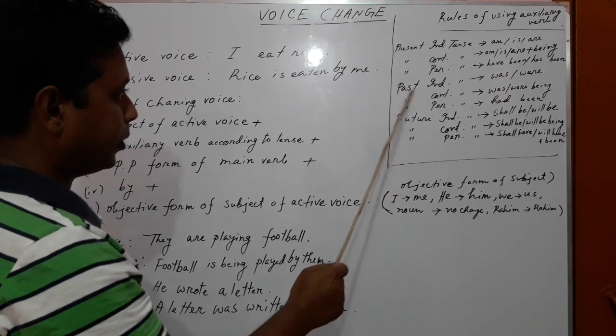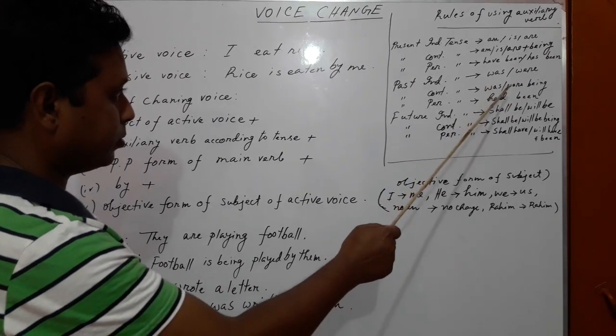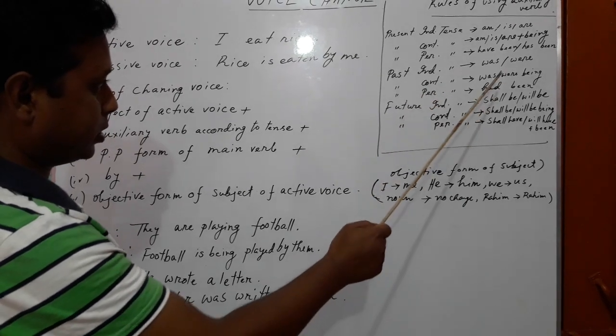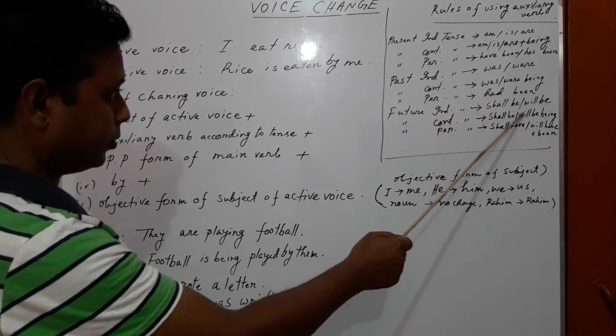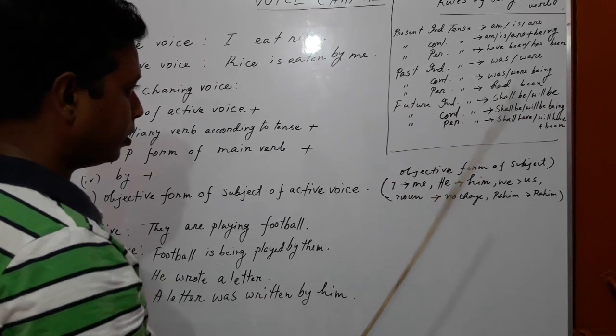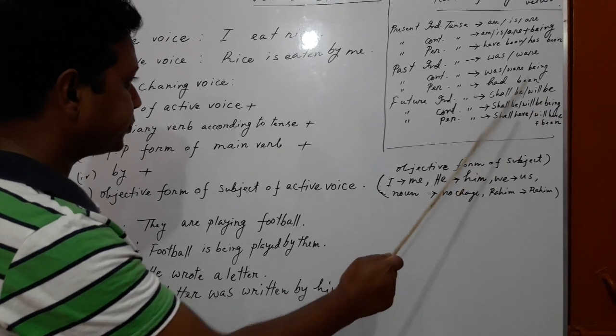In the same way, past indefinite tense, the auxiliary verb will be was, were. Past continuous tense, the auxiliary verb will be was or were being. Past perfect tense, had been. Future indefinite, shall be, will be. Future continuous, shall be or will be being. Future perfect, shall have or will have been.